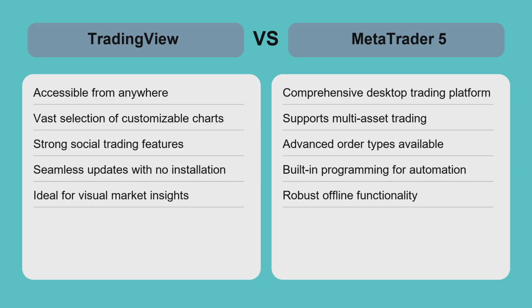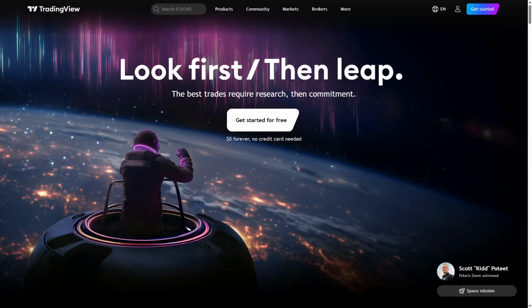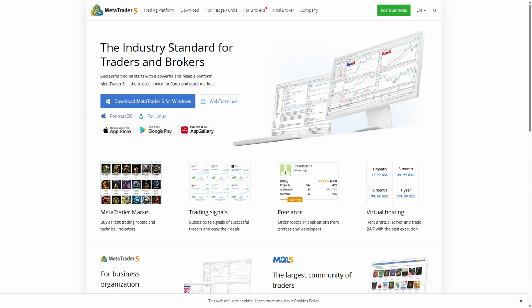For traders prioritizing social engagement and charting flexibility, TradingView is the better choice. For those needing advanced order types, automated strategies, and multi-asset trading, MetaTrader 5 is the preferred platform. Choose TradingView if you want accessible, visually rich charting and social trading features without complex setup or heavy automation needs. Opt for MetaTrader 5 if you require a powerful desktop platform with advanced order execution, multi-asset support, and automated trading capabilities. Both platforms excel in their domains, so select based on your trading style and priorities for the best experience.